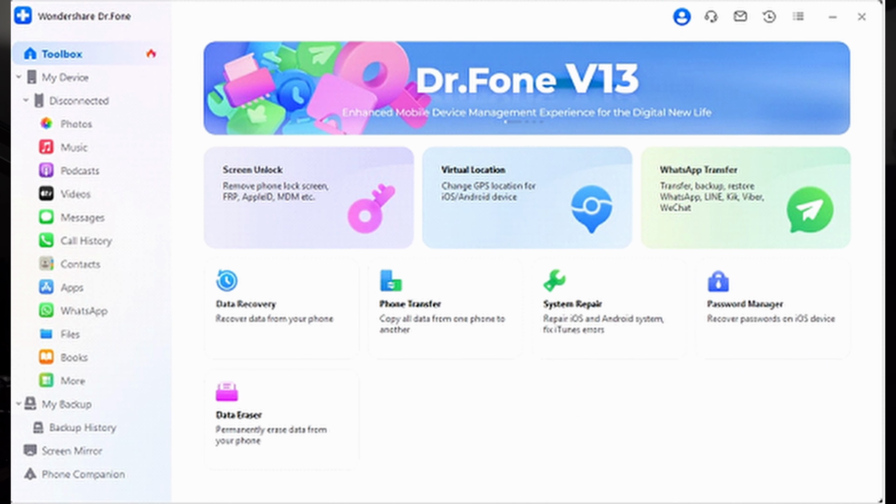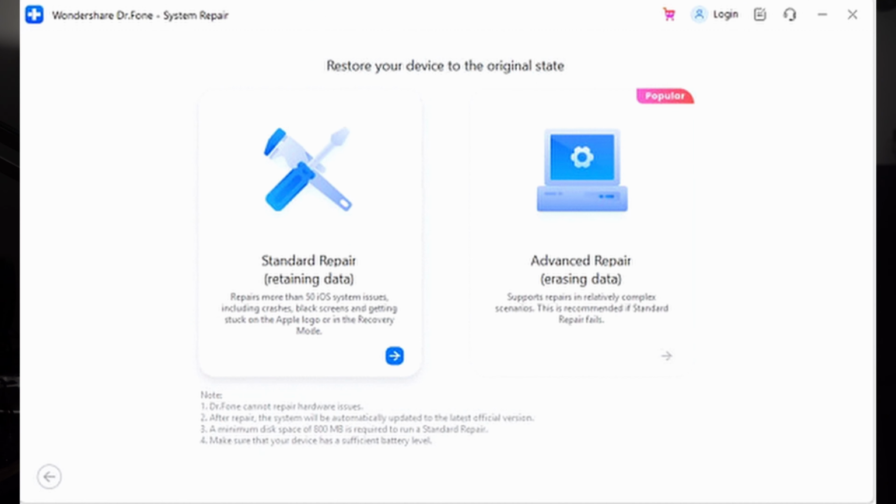Now, once launched, head to the toolbox from the left sidebar and click System Repair. Following this, confirm your device operating system as iOS. Next, hit iOS Repair among the options available for iOS devices. Then choose the standard repair mode. It won't affect your data from your iPhone at all.